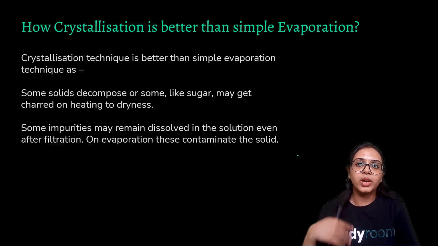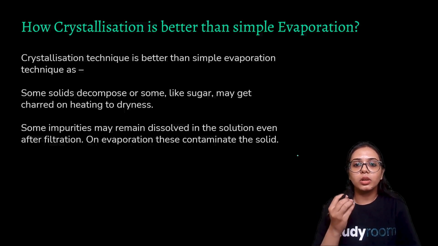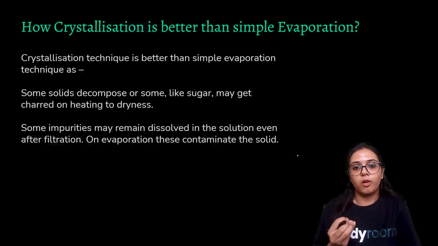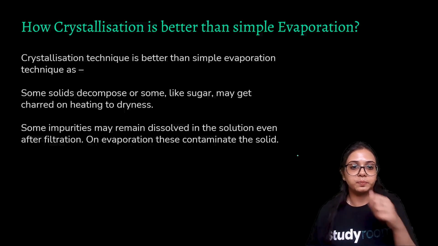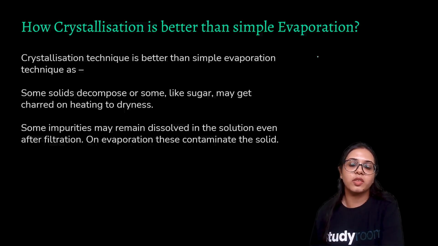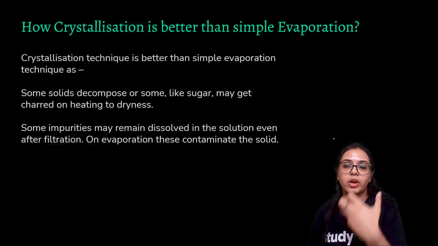But when we evaporate the solvent, we are allowing the solute to remain in a very pure form. So evaporation to dryness can contaminate the solid, but through the process of crystallization, because the solvent is allowed to evaporate, we are getting the pure solute.